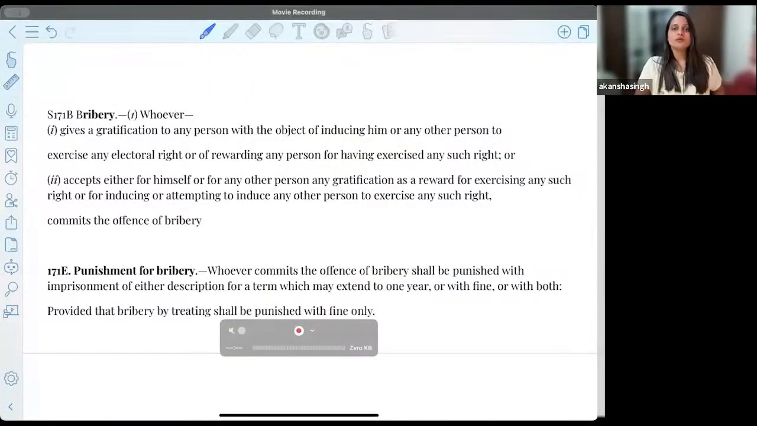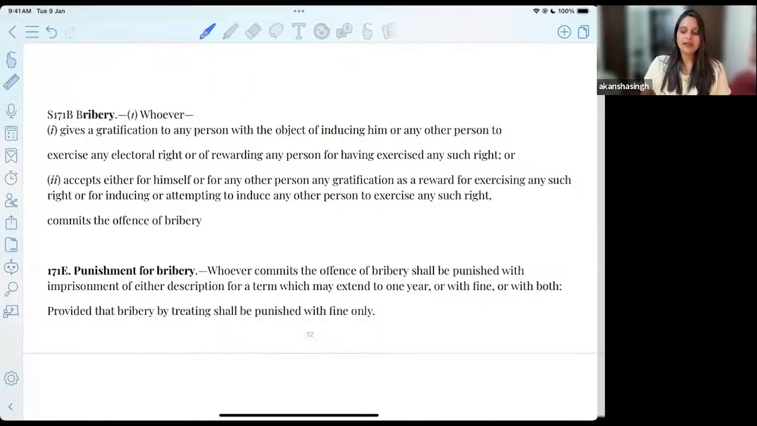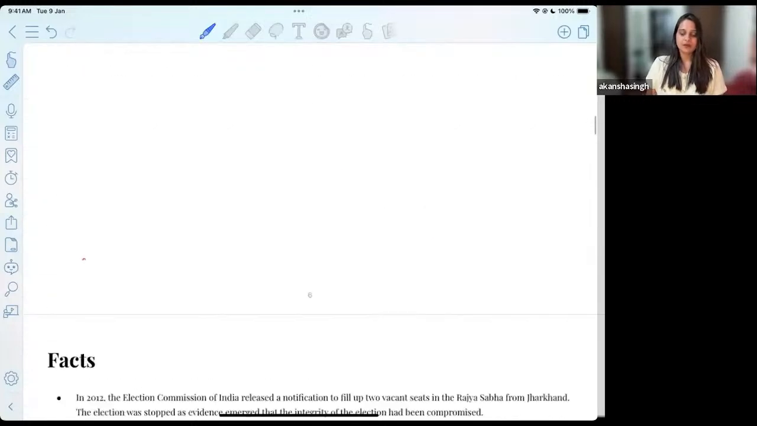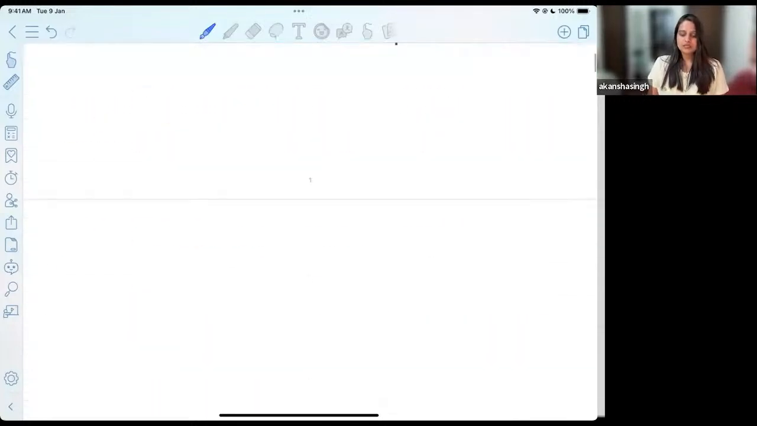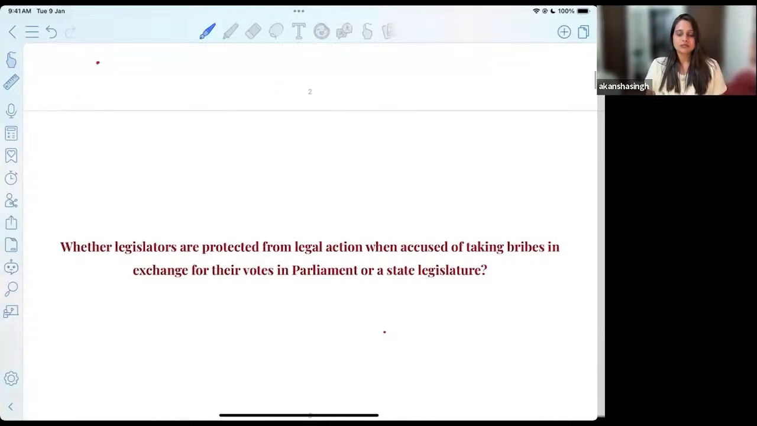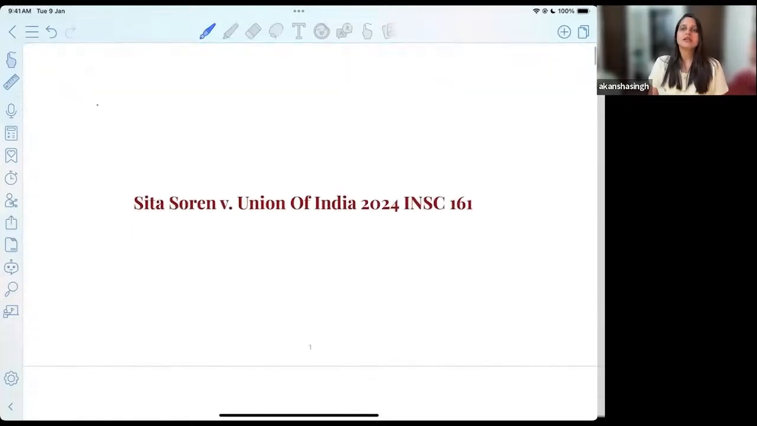So we'll be discussing the present case, and let me share my screen with you for you to recall and see what all has been covered previously. Okay. So this is the question that we were discussing. This is the case law that we have to understand today.